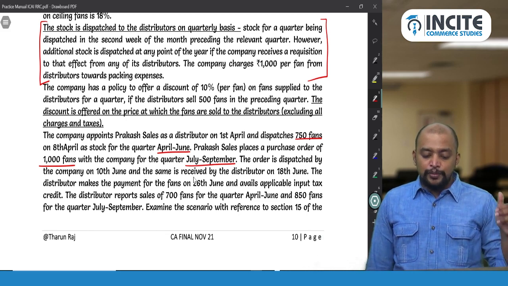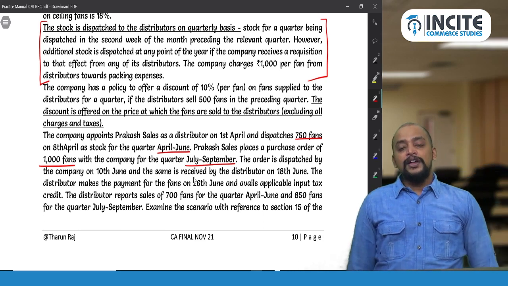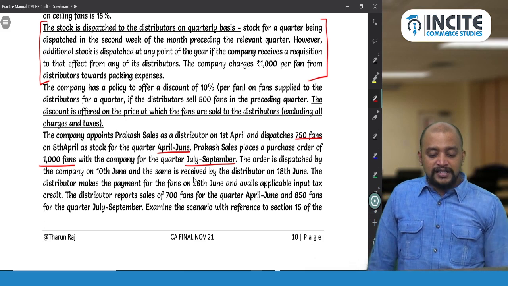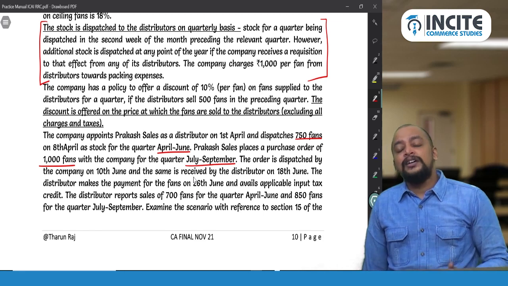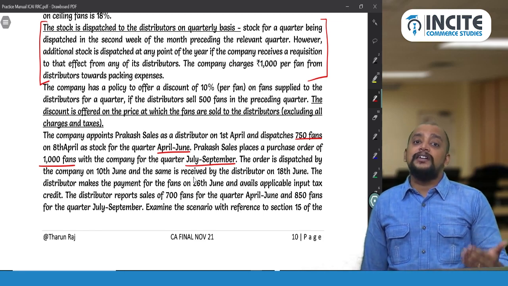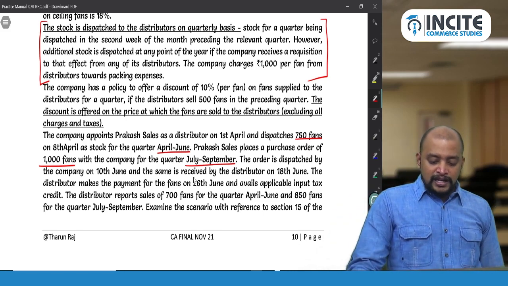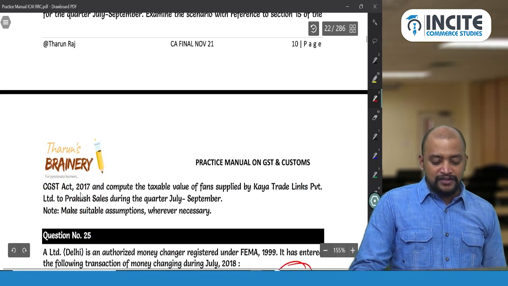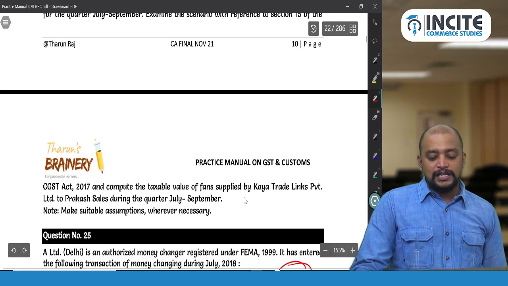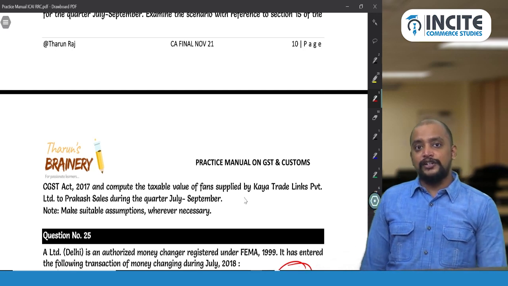The distributor reports a sales of 700 fans for the quarter April to June. So for the quarter April to June, 700 fans, which means for the second quarter they are sending 1,000 fans, so that 1,000 fans is eligible for a discount. Okay. Examine the scenario with reference to section 15 of CGST Act and compute the taxable value of fans supplied by Kaya Trade Links Private Limited to Prakash Sales during the quarter July to September.